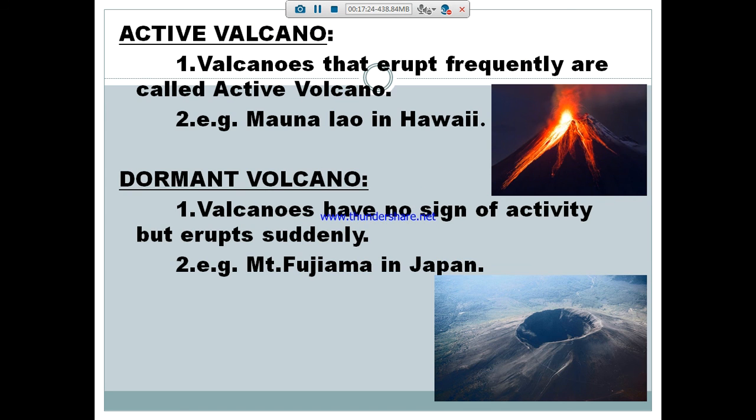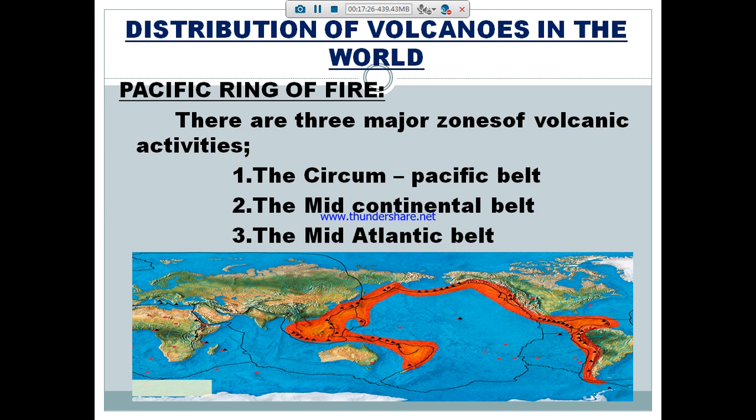After that, we saw the distribution of volcanoes in the world, the Pacific Ring of Fire, which has three major zones: the circum-Pacific belt, the mid-continental belt and the mid-Atlantic belt.